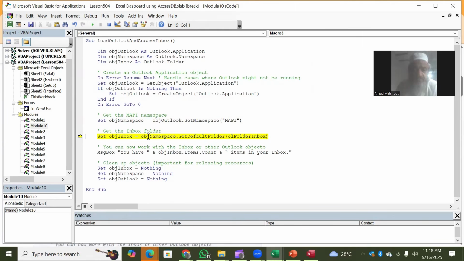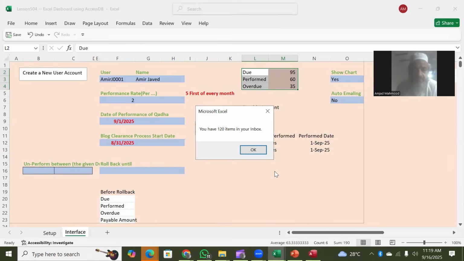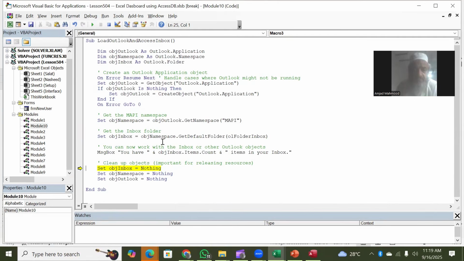Now get the inbox folder, for example. Yeah, so inbox is taken. Now it is going to tell you how many items count is found in your inbox. That's okay. So 120 items in your inbox. Good. And that's what it was intended for the moment, to show you how to get it started.